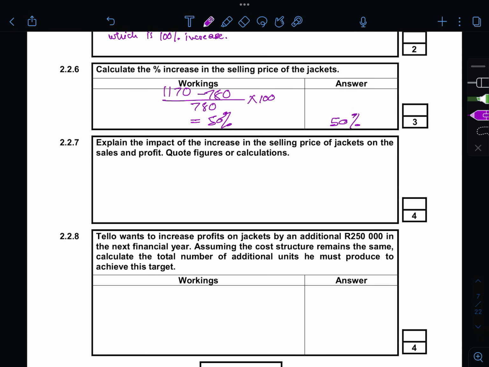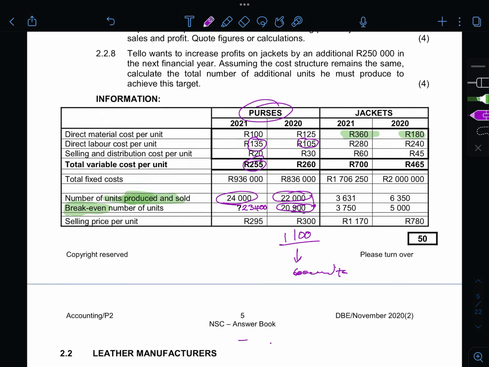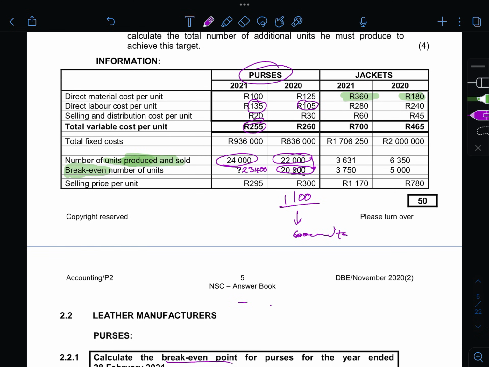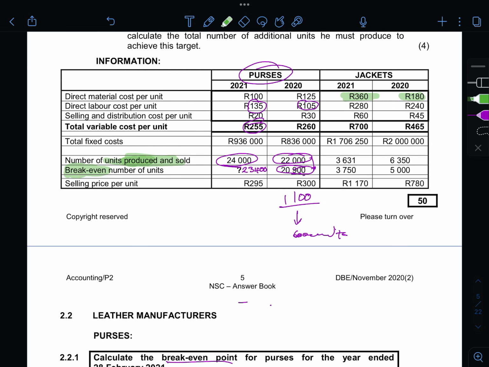And 2.2.7 says explain the impact of the increase in the selling price of jackets on the sales and profit. Since the selling price increased by 50%, let's see what changed. At first in 2020, our break-even was 5,000, and we were able to produce 6,350.